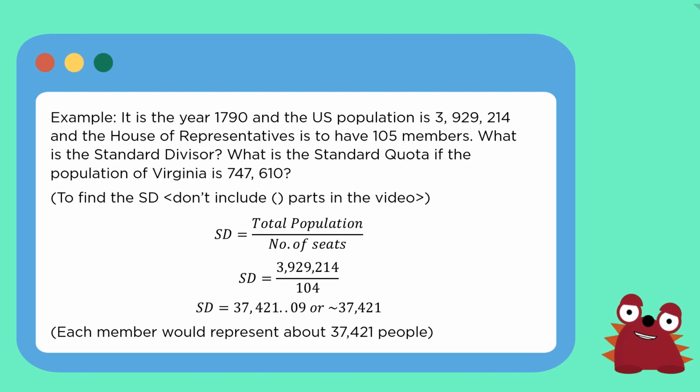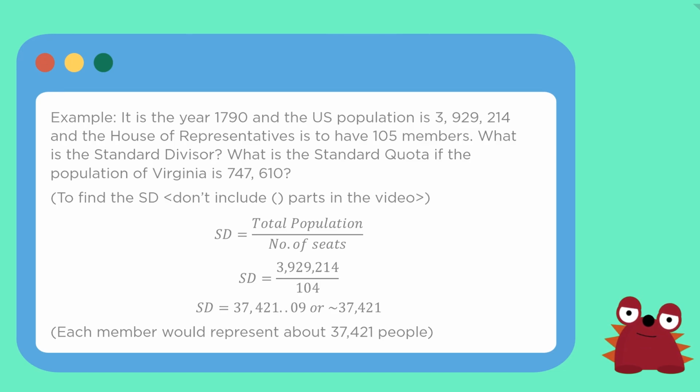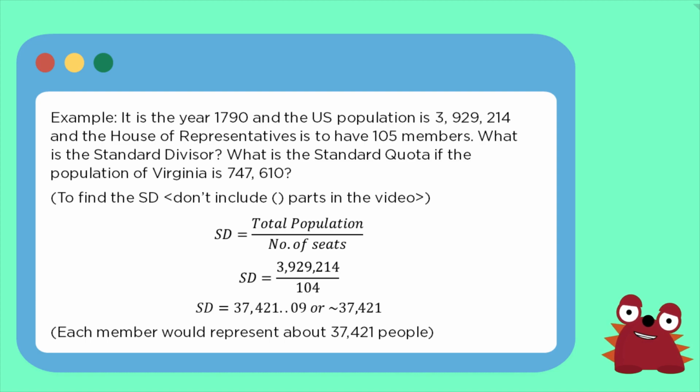It is the year 1790 and the US population is 3,929,214 and the House of Representatives is to have 105 members. What is the standard divisor? What is the standard quota if the population of Virginia is 747,610?